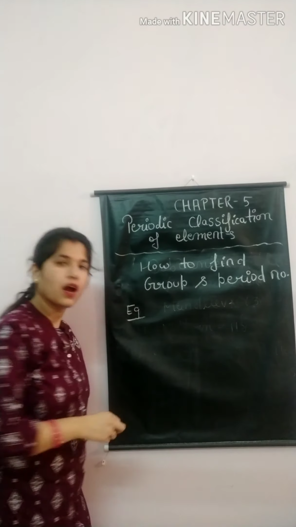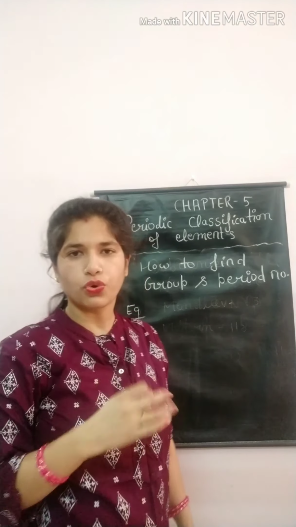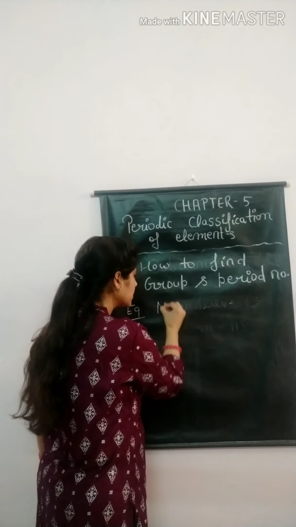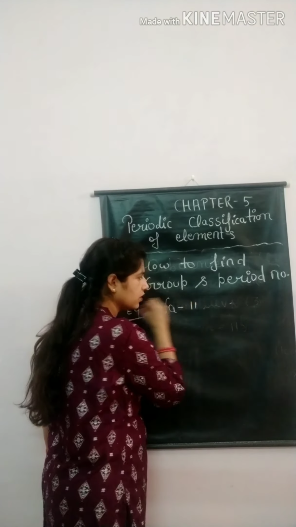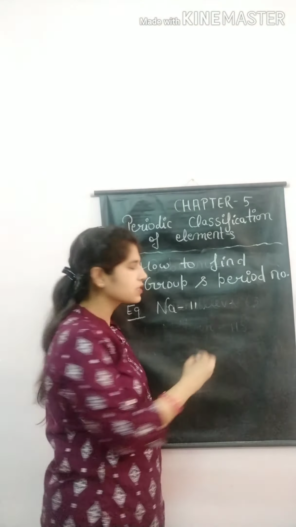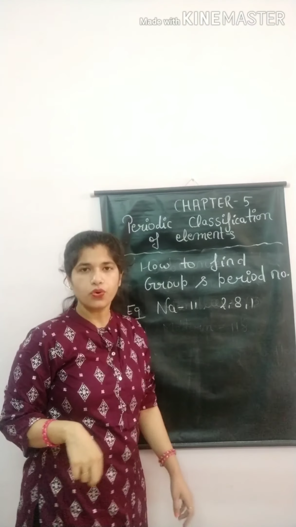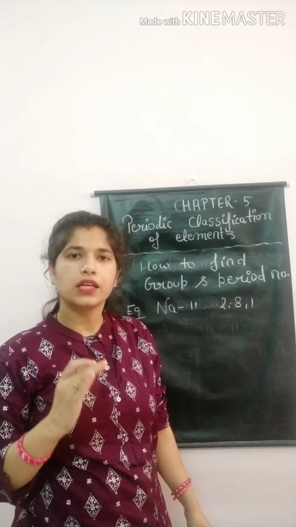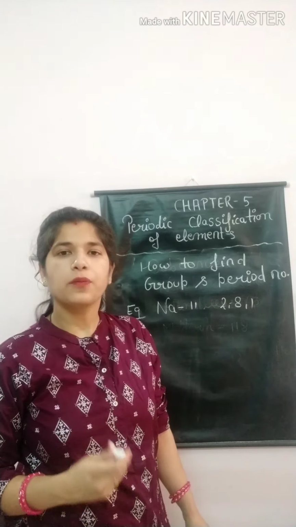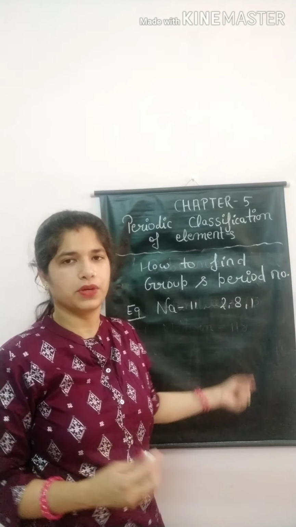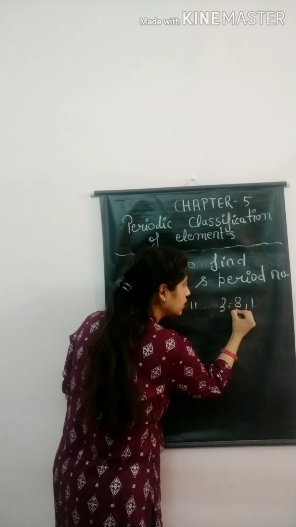Example. My first example is sodium. The atomic number of sodium is 11. The configuration of sodium is 2, 8, 1. So groups are given by the outermost shell and periods are given by the shell number. For example, 1 shell, 2 shell and 3 shell.